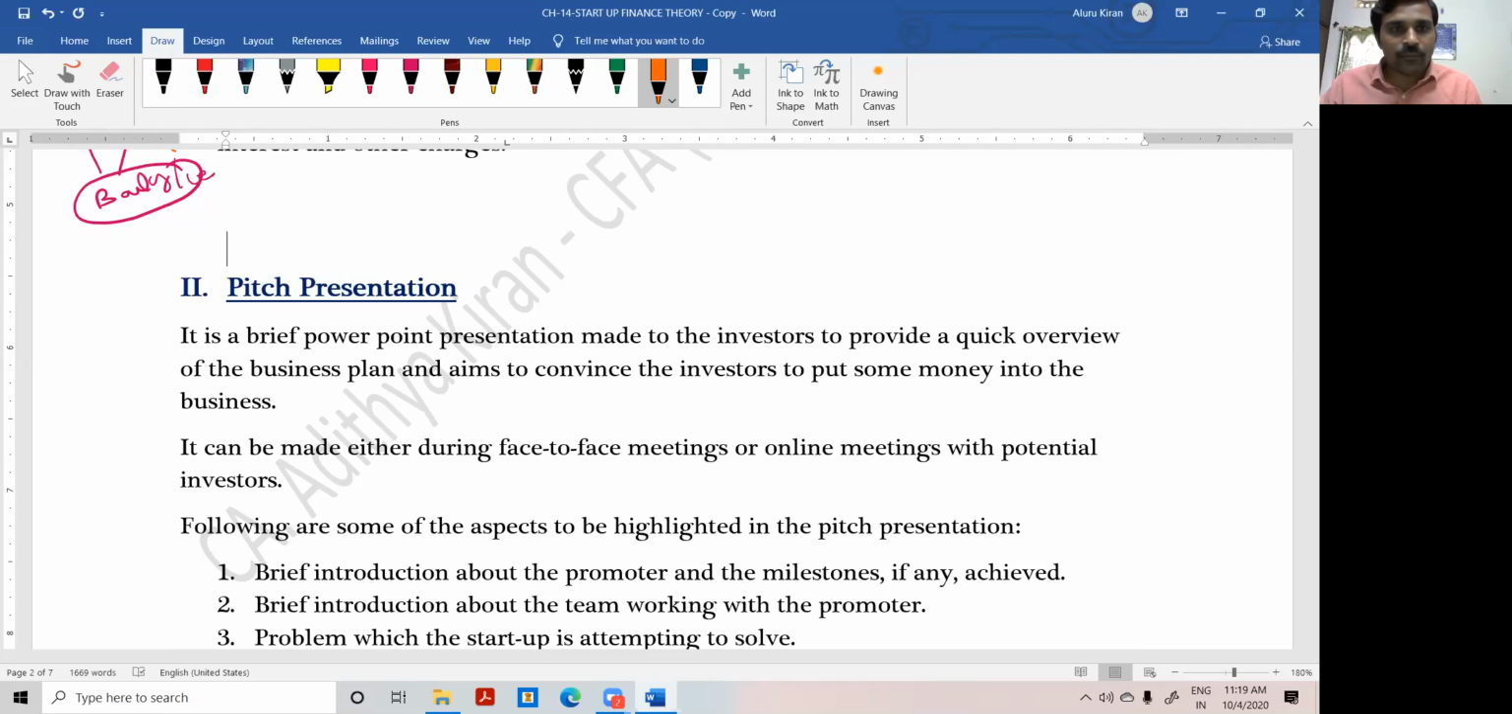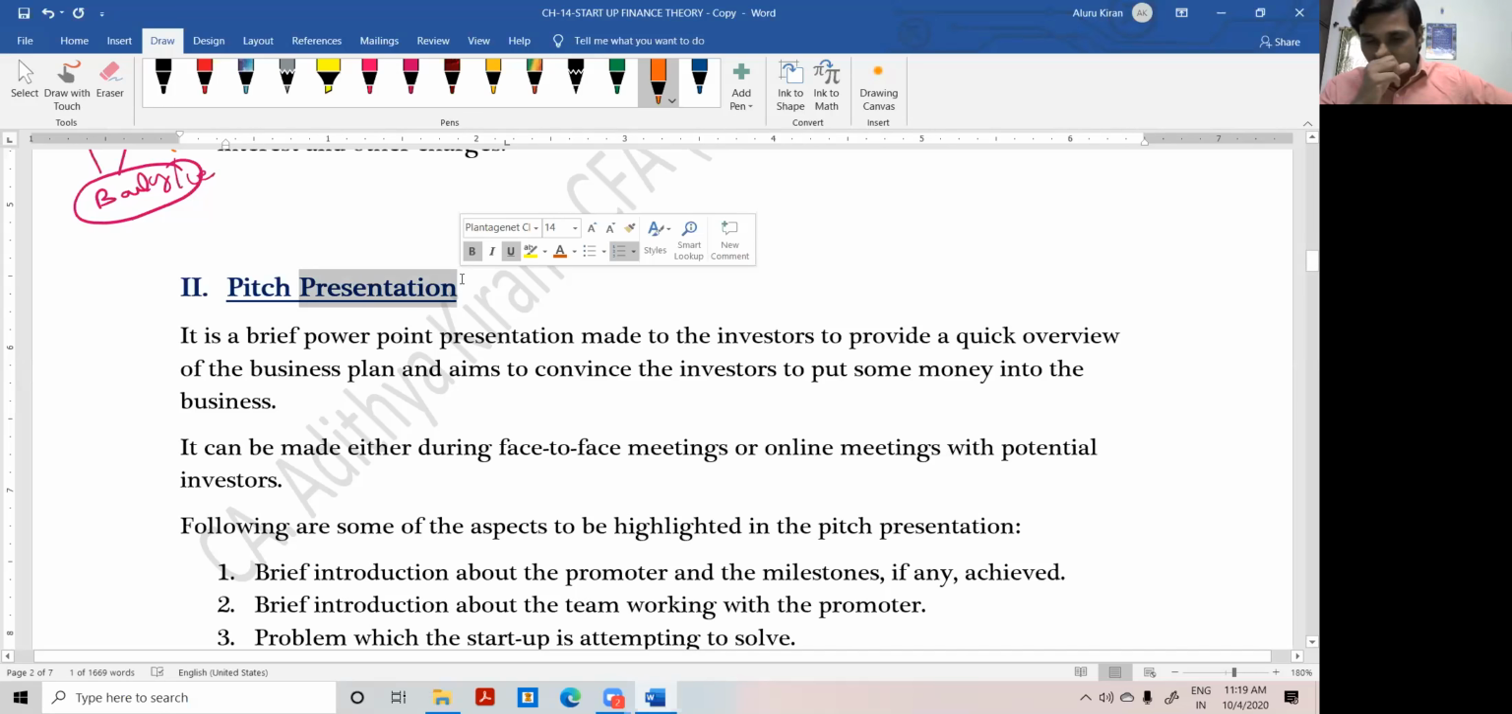Am I correct or not? If the outside appearance is not good, many people may not be willing to enter the building also. That is the problem. So therefore, here presentation matters. So therefore, pitch presentation. Here is where the MBA people are good.